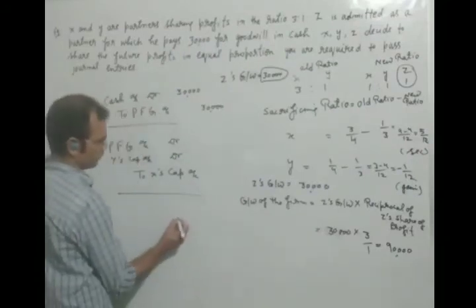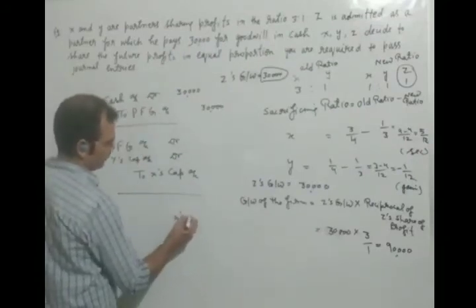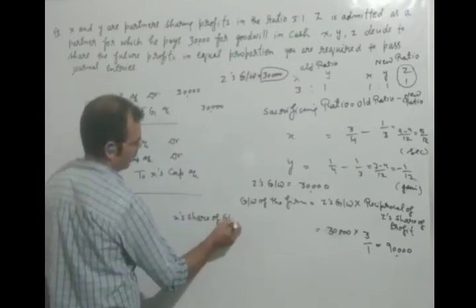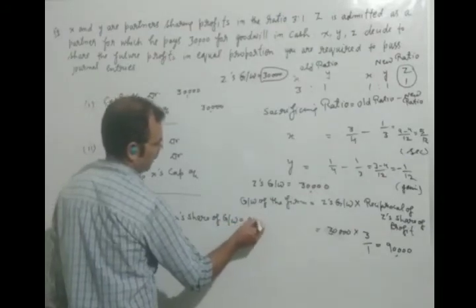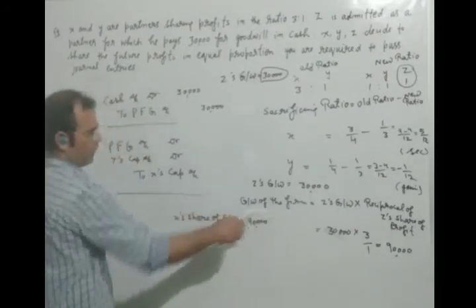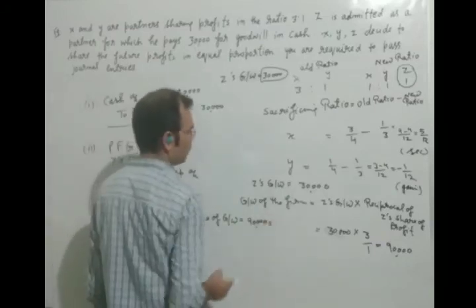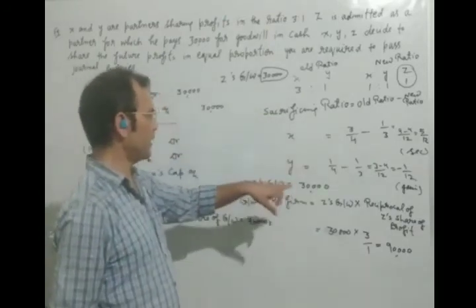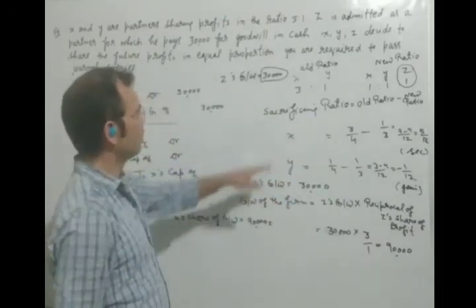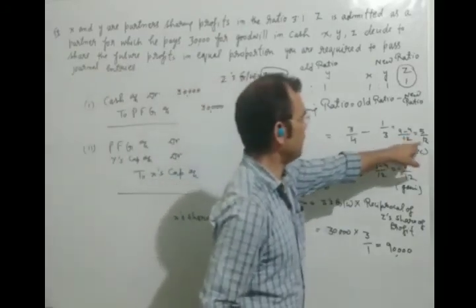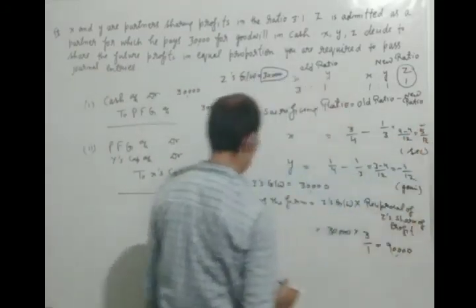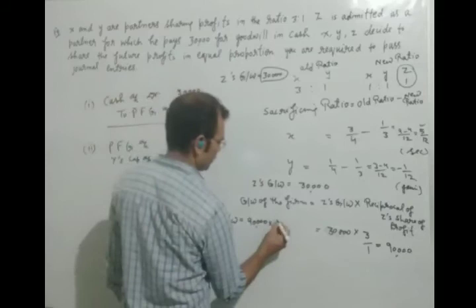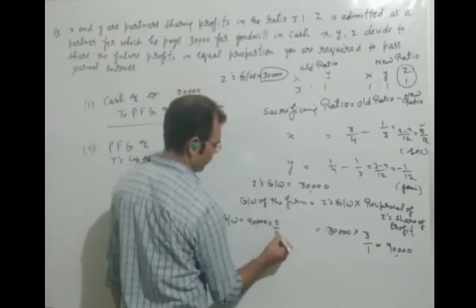You will see here, X's share of goodwill will be 90,000, that we have found out here, into X's share. X's share is 5/12. This will be the sacrificing ratio, because we always write the sacrificing ratio here, 5/12.